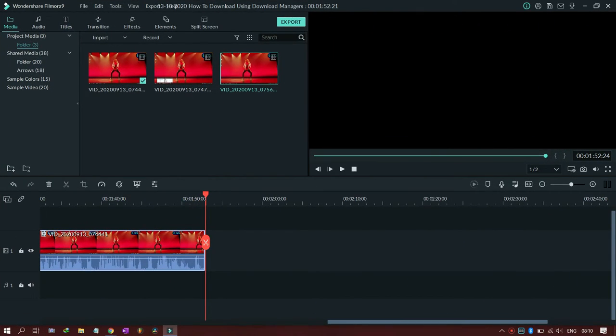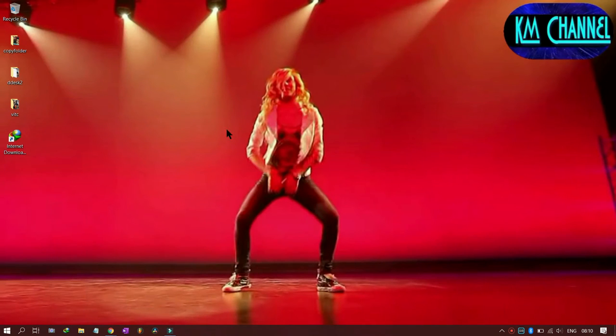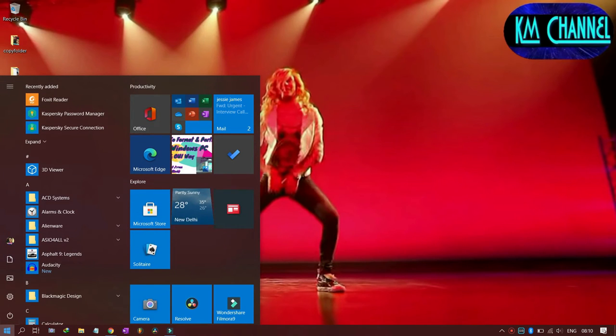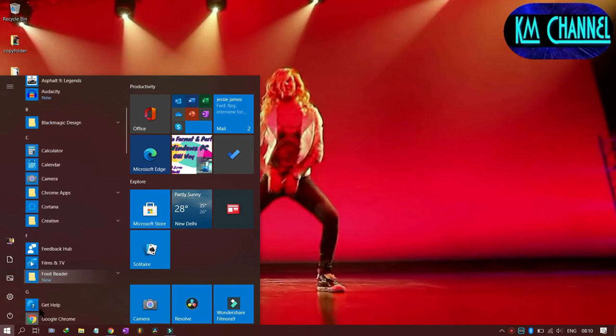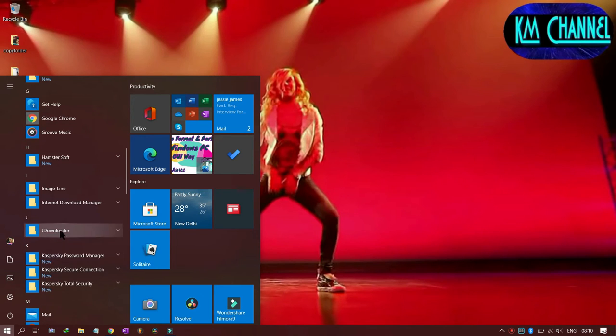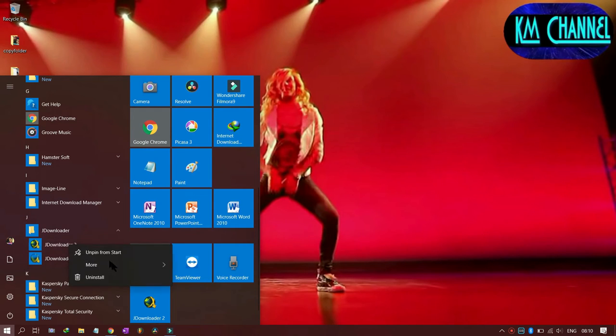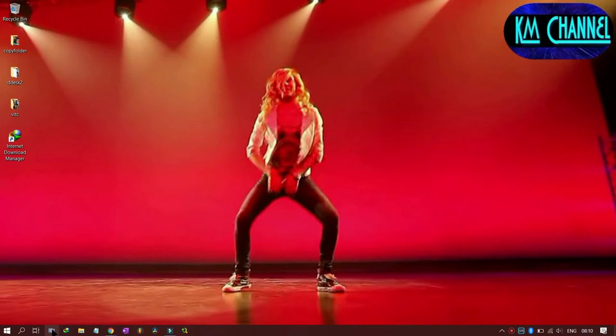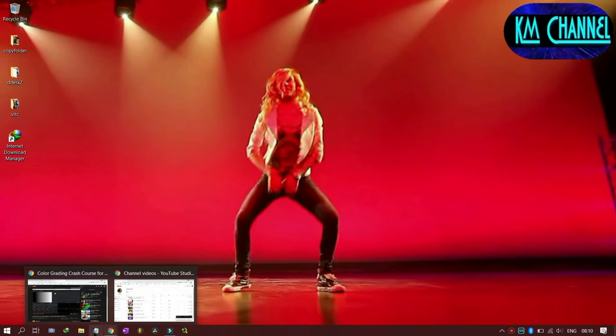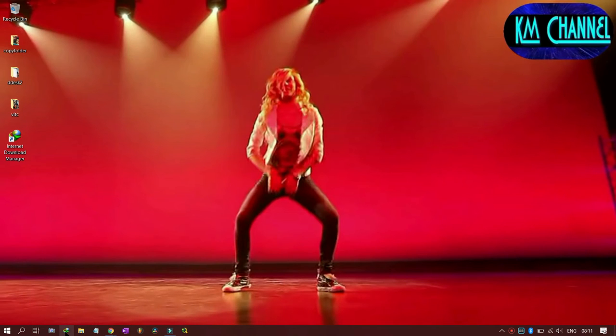Okay, so now we will learn how to use JDownloader. I will show you what JDownloader looks like. I have already installed it, but I will show you. I will pin it to Start and pin it to the taskbar. Most of the software which I use, I pin out here, then it is very easy to access them, like JDownloader, Filmora, FL Studio, DaVinci Resolve Studio, browsers, Internet Explorer, Notepad, IDM.